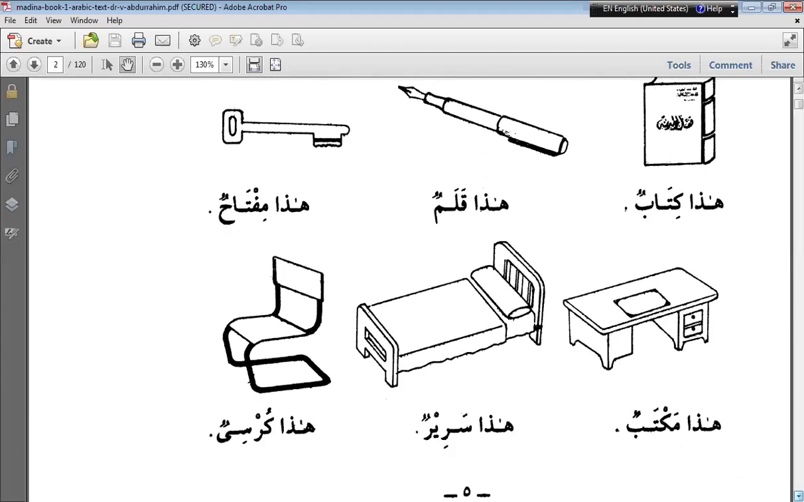Now the next vocab is maktabun. Maktabun means table. Sarirun means bed. Kursiyun means chair. Usually the same word is used in Urdu.